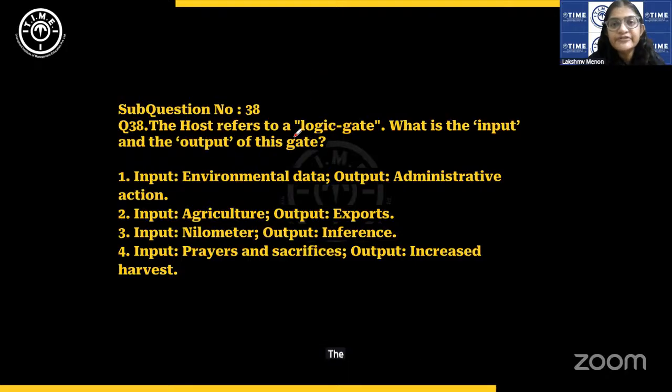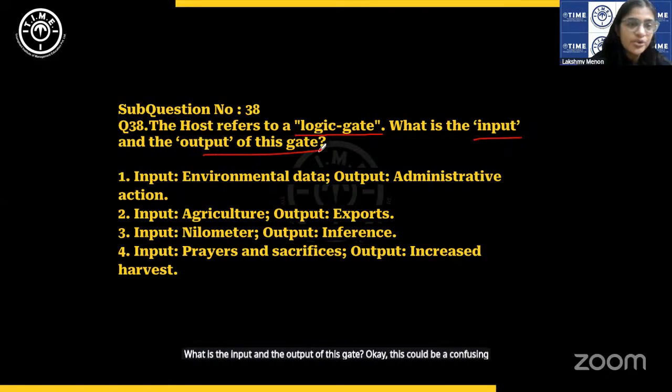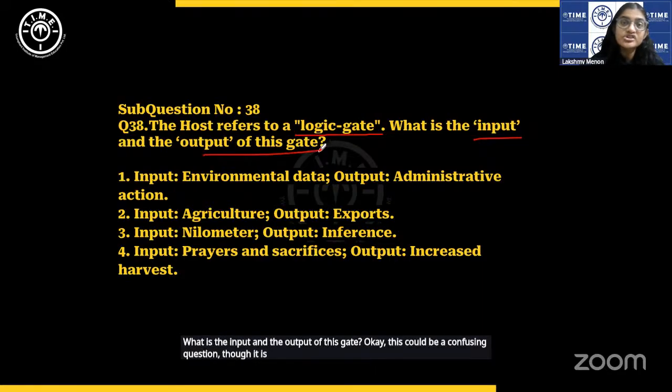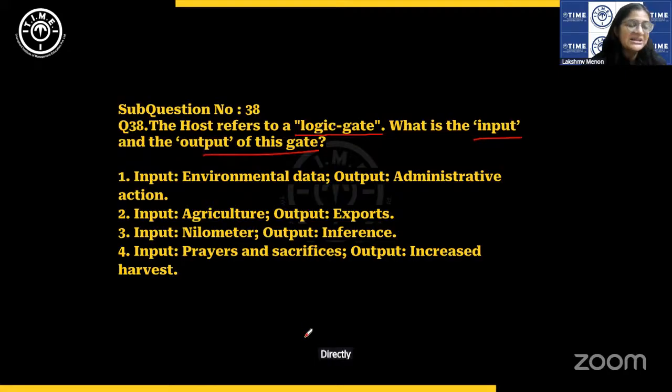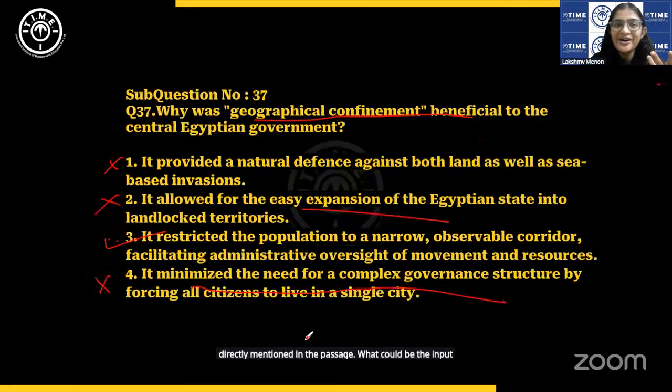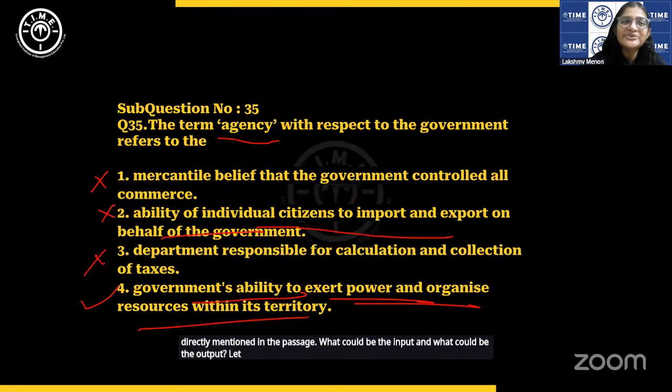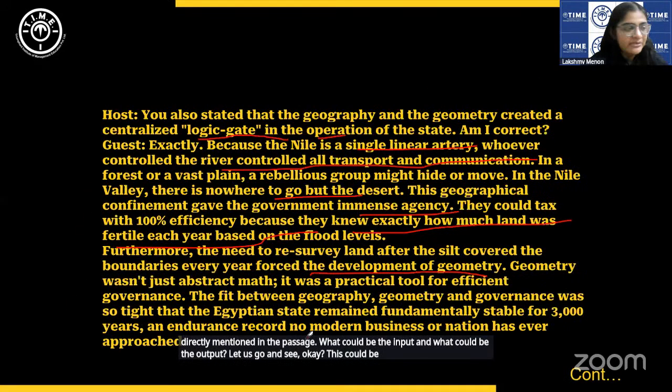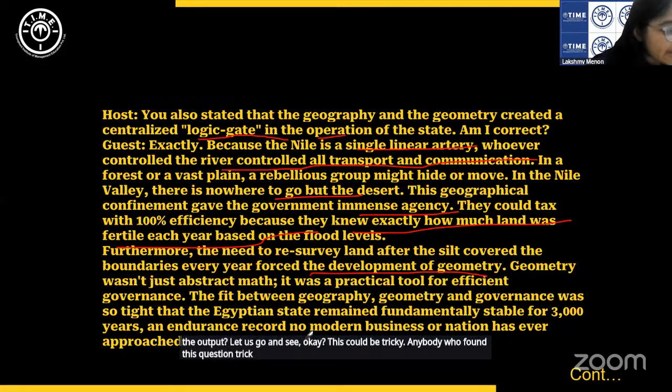The host refers to a logic gate. What is the input and the output of this gate? This could be a confusing question, though it is a very logical question. This is not directly mentioned in the passage. What could be the input and what could be the output? Let us go and see. This could be tricky. Anybody who found this question tricky, you can tell me here.